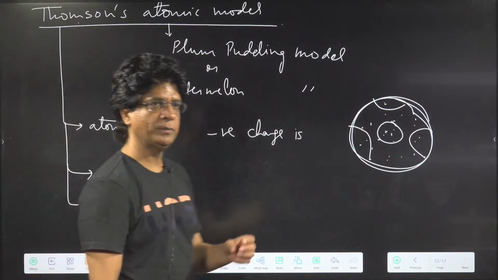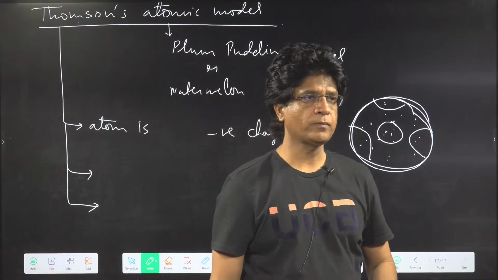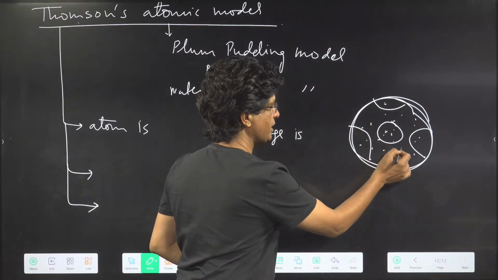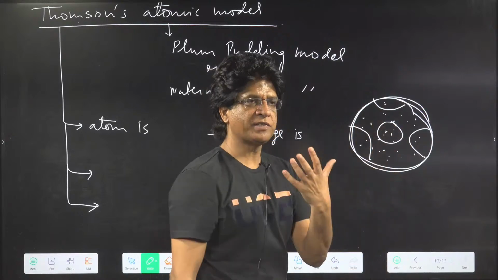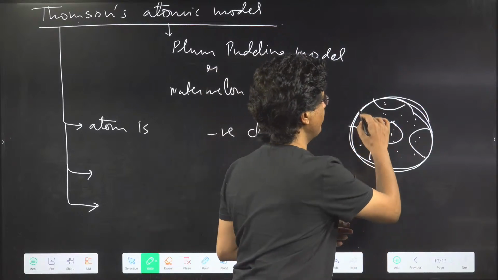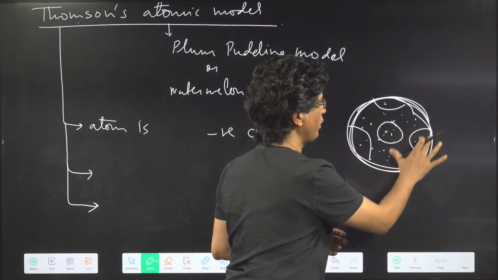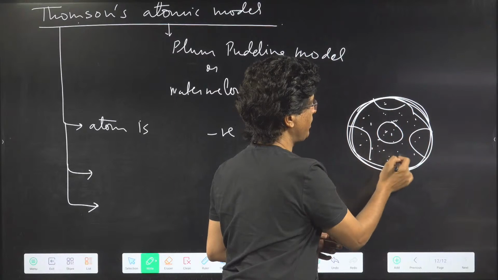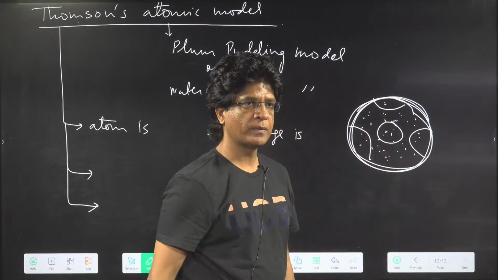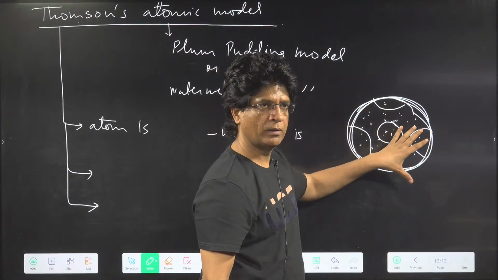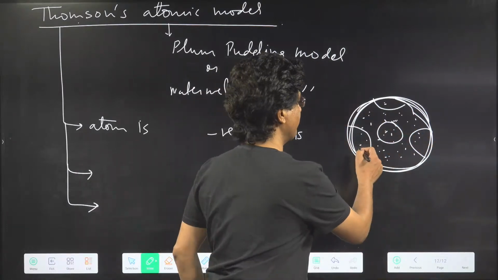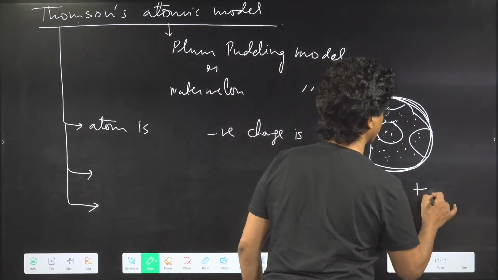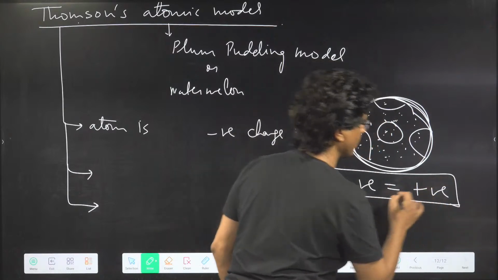Next point you can write down: this is a model which is going to explain the stability of the atom. Anyone can visualize pretty well that in a uniformly, positively charged sphere, we can have some negatively charged particles dispersed properly. Now, this is a stable model. The amount of negative charge is equal to the amount of positive charge. Only then can it be neutral.